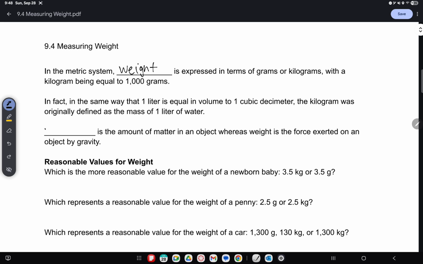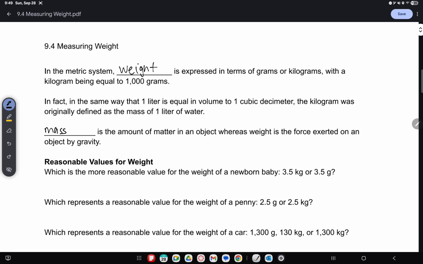Then we have another idea called mass. So mass is the amount of matter in an object, whereas weight is the force exerted on an object by gravity. So think about how in space there is no gravity.